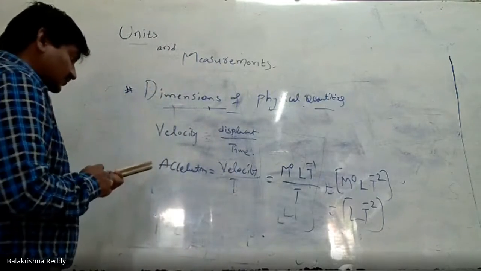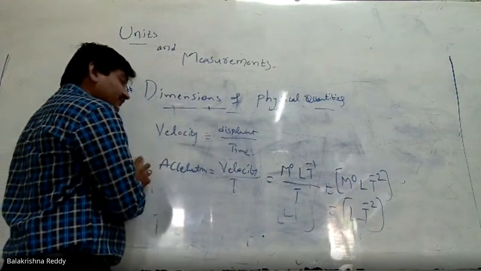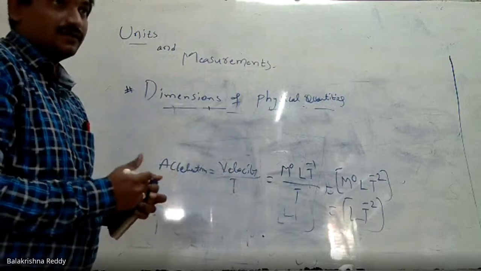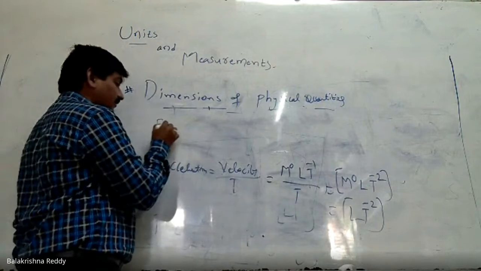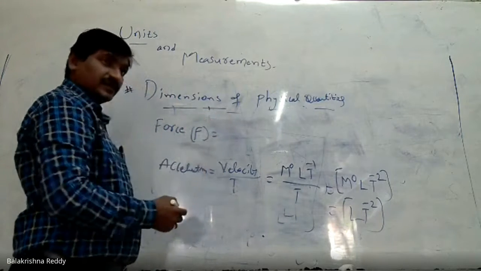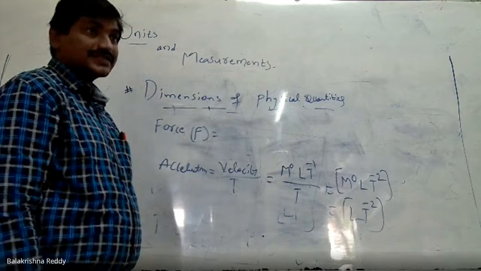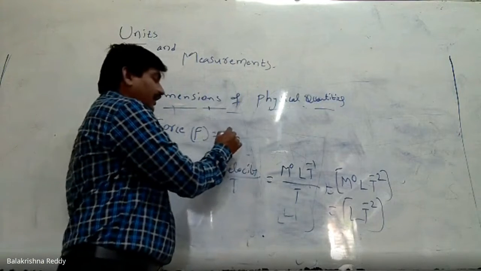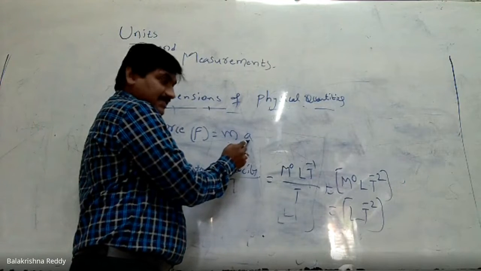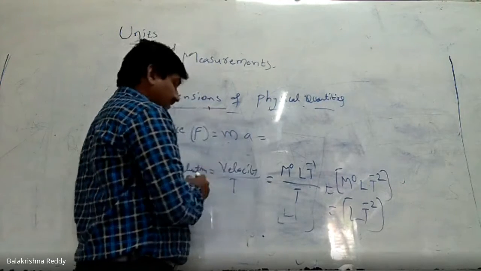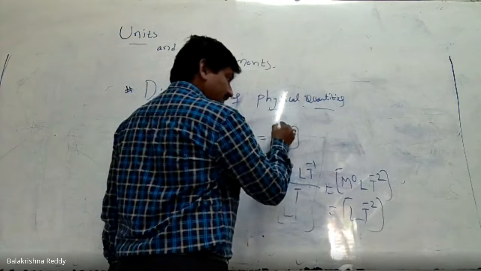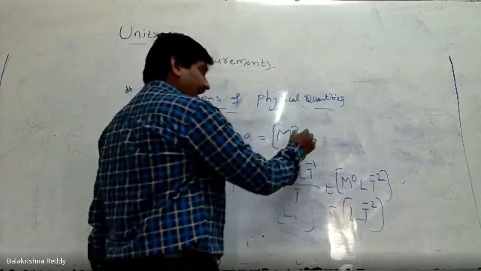Now, if you want to find the force, you should know the force formula. According to Newton's second law, F equals m into a, where m stands for mass and a stands for acceleration.